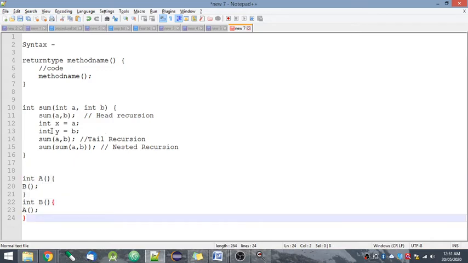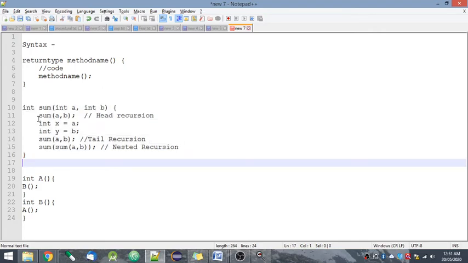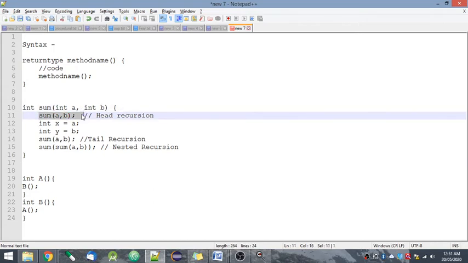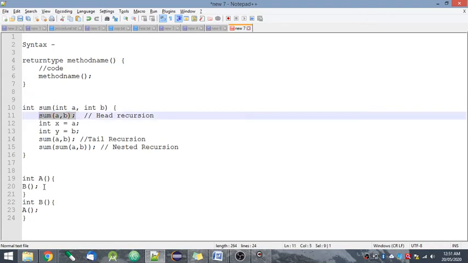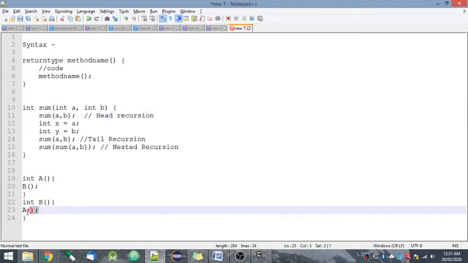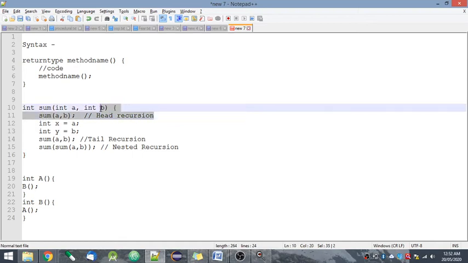Okay. Now direct recursion, as I told you, is of multiple types. We have basically 4 types of direct recursion. Basically this is a recursive call. Whenever you call a function within a function or another function, that is a recursive call. So here this sum is a recursive call. Here I'm calling function B, it's a recursive call. I'm calling function A, it's a recursive call. Whenever a recursive call is the first statement of the function, of course in a direct recursion, then it is known as head recursion.